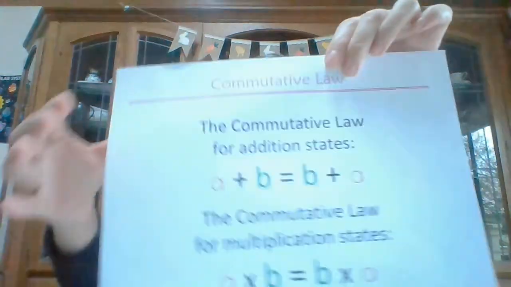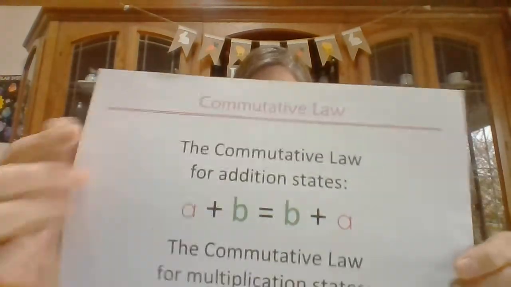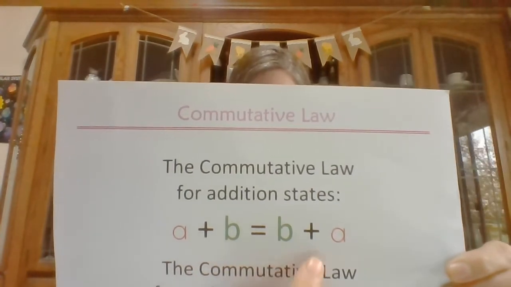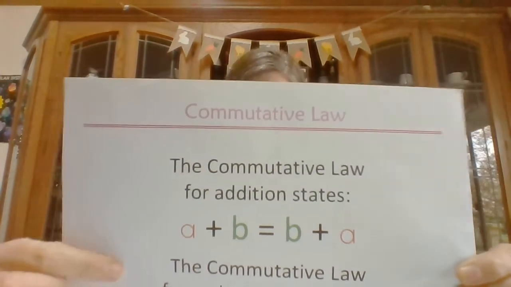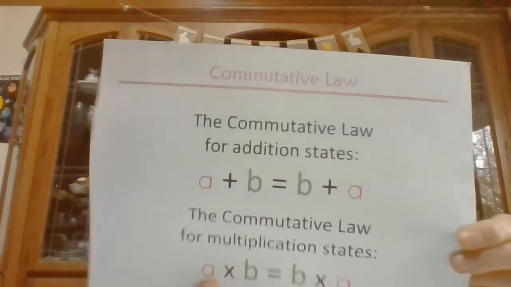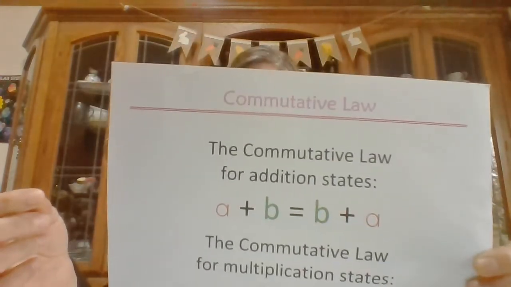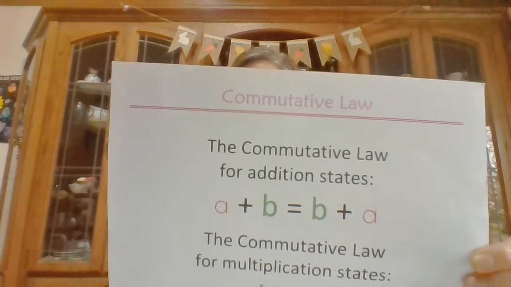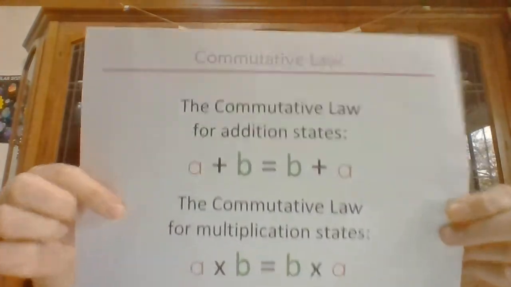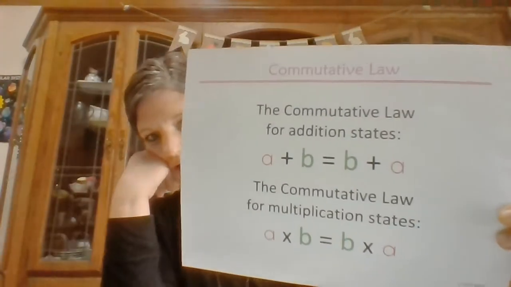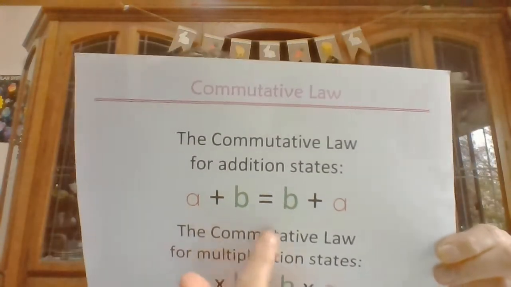We have the commutative law. So we have the commutative law for addition, which states that A plus B equals, or it's the same as, B plus A. The commutative law for multiplication states that A times B equals B times A. I didn't say multiplication? Oh, I'm sorry, the second one's multiplication.